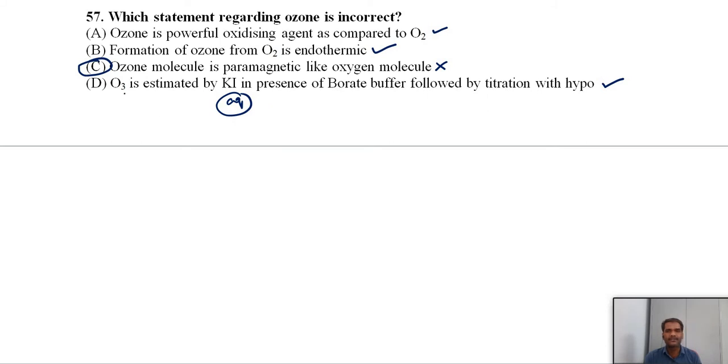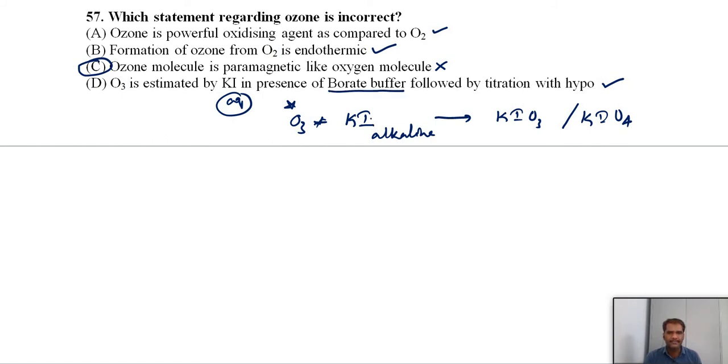But one more point you should remember, the same question here. If you treat ozone with alkaline potassium iodide, you will get the product KIO3, but if you take excess you may get KIO4, periodate. This reaction is also very important. Here it is potassium iodide in aqueous medium with borate buffer. But in this case, potassium iodide in alkaline sodium hydroxide or basic medium gives a different product. You should remember this reaction.